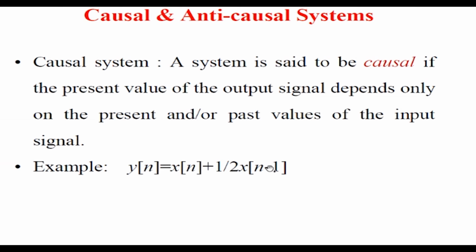If, for example, this is n plus 1, that means if we assume n equal to 1, the current time is n equal to 1, but to calculate the output at n equal to 1, I need the future value, that means n plus 1. If instead of minus, this is plus 1, I need the future value, and hence the system is anti-causal.